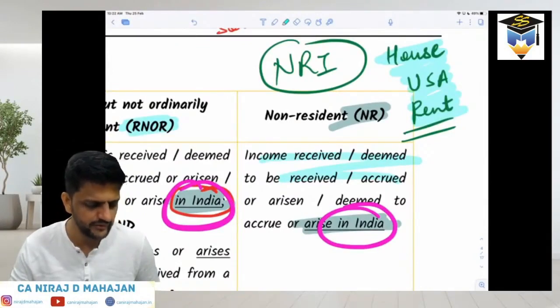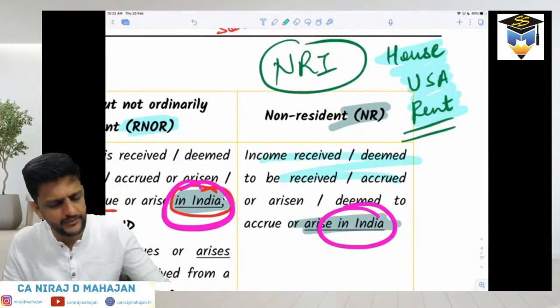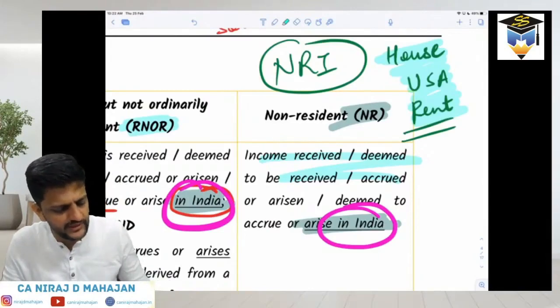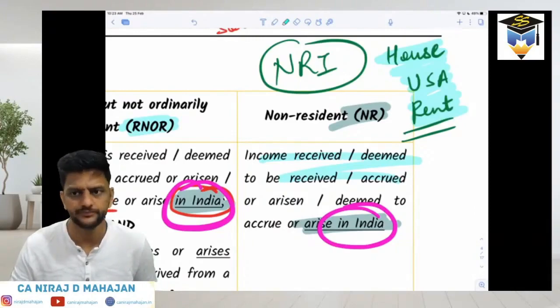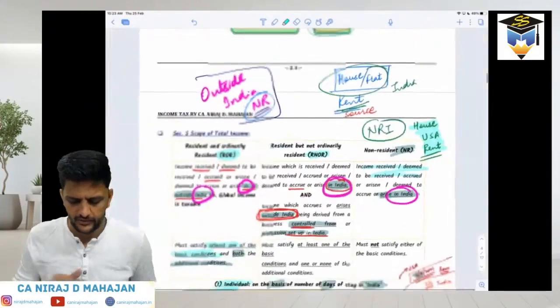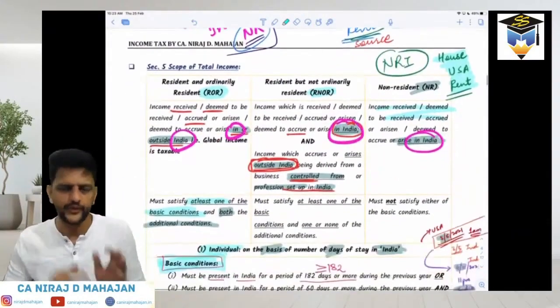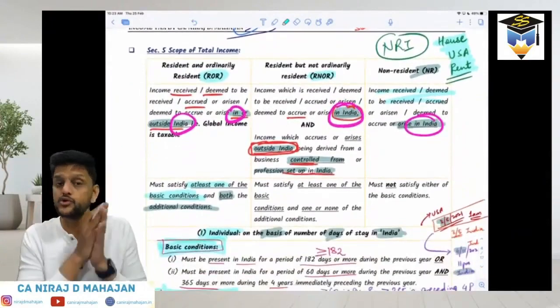Got it, everybody? Please tell me quickly. Are you understanding or no? Right? Everyone got it till here? Alright. So whether you're ROR, RNOR or NR, what is common?